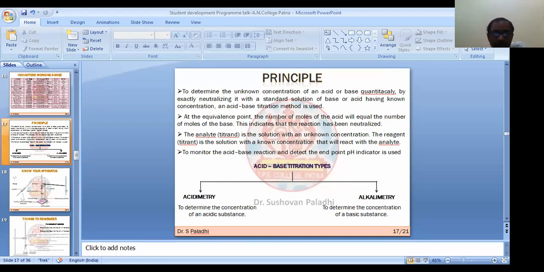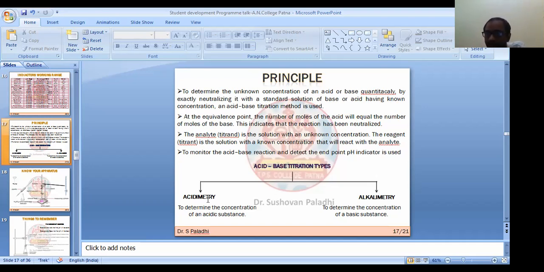In acid base titration, two types of things are there. One is acidimetry and one is alkalimetry. What is acidimetry? If we want to know the exact concentration of an acid, we will keep the acid in a conical flask, and we will add a known concentration of alkali from a burette. Then we can get the concentration of the acid substrate. That is called acidimetry.